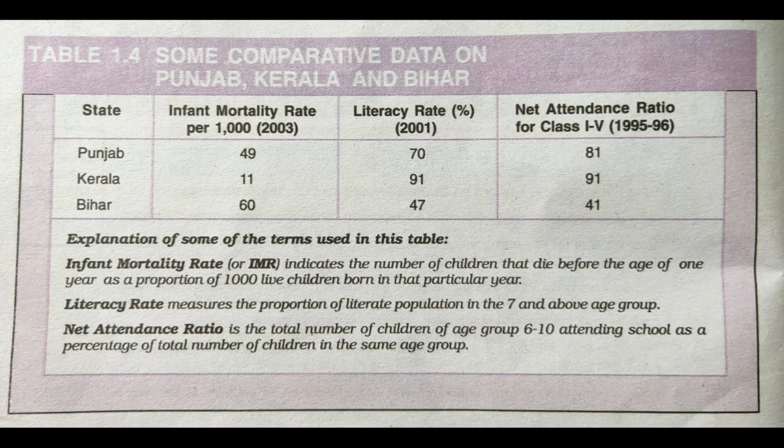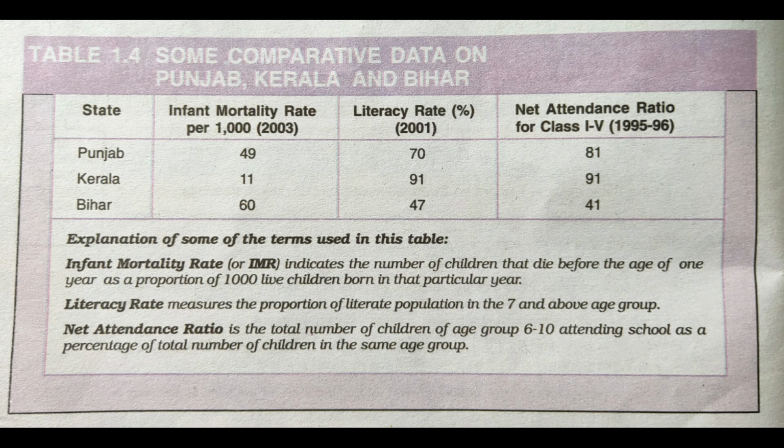But if we see another table, in this table there are some other things besides average income, like infant mortality rate, literacy rate and net attendance ratio for class 1 to 5. For the infant mortality rate of these 3 states, Punjab has 49, Kerala 11 and Bihar 60. That means Kerala is much better at protecting children during birth. That means the health facility of Kerala is better than the health facility of Punjab and Bihar.